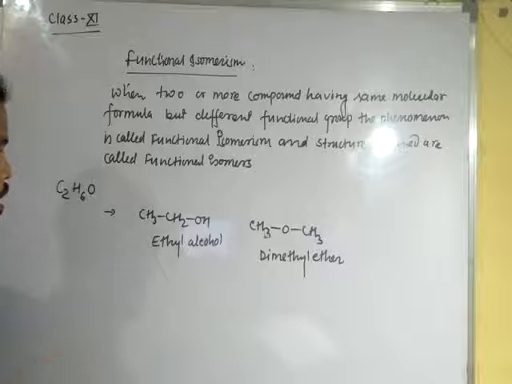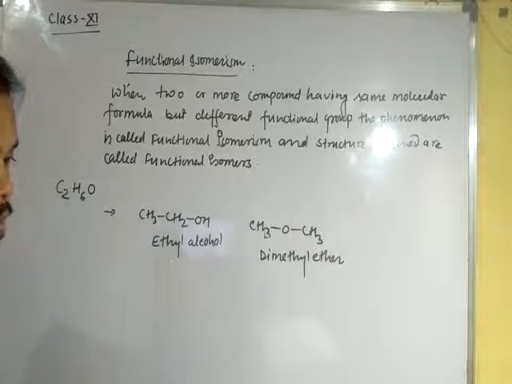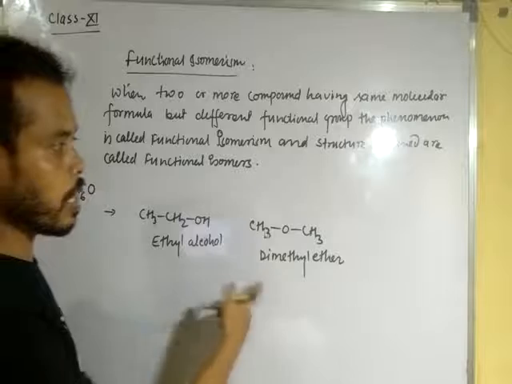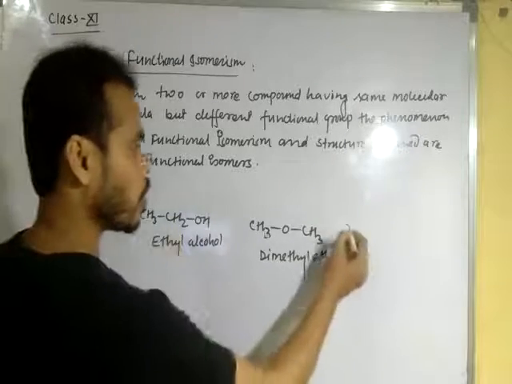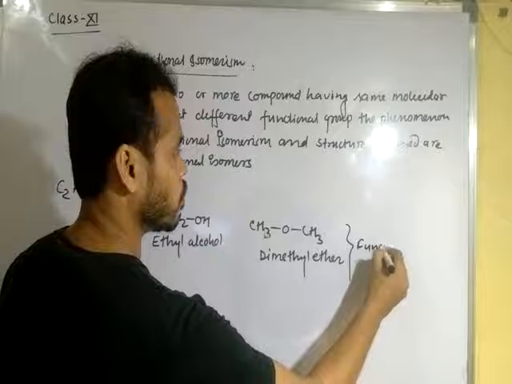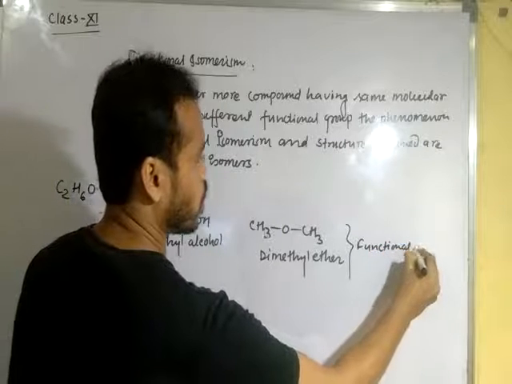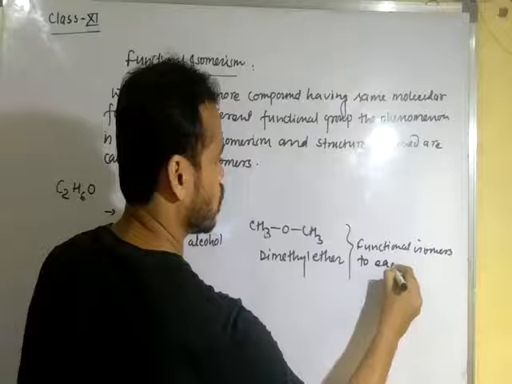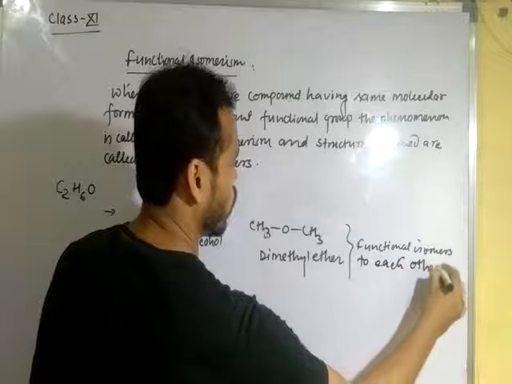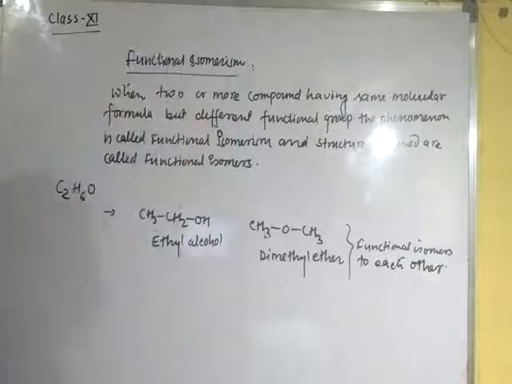Okay dear students, so ethyl alcohol and dimethyl ether are functional isomers to each other.